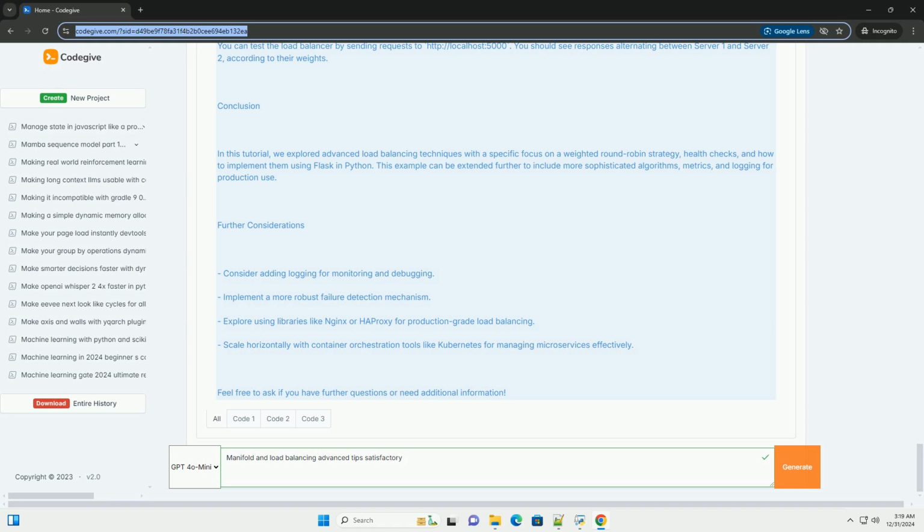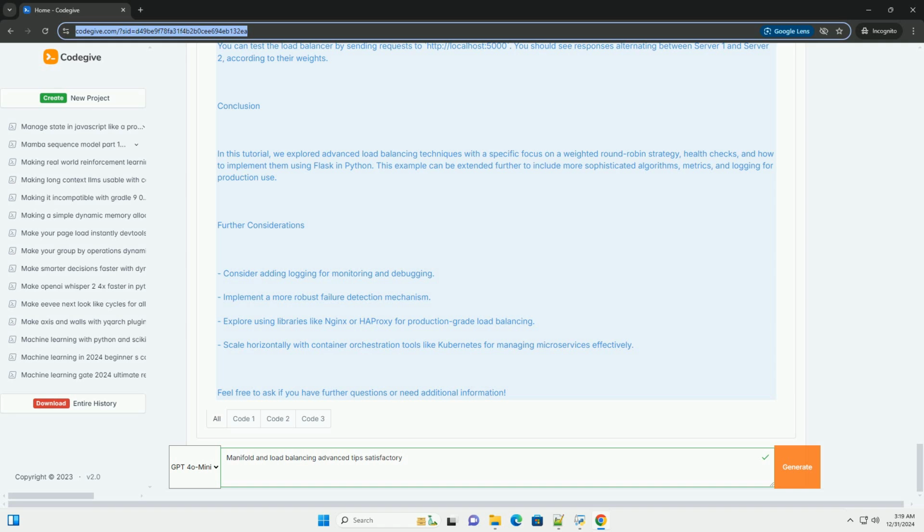Conclusion. In this tutorial, we explored advanced load balancing techniques with a specific focus on a weighted round-robin strategy, health checks, and how to implement them using Flask in Python. This example can be extended further to include more sophisticated algorithms, metrics, and logging for production use.